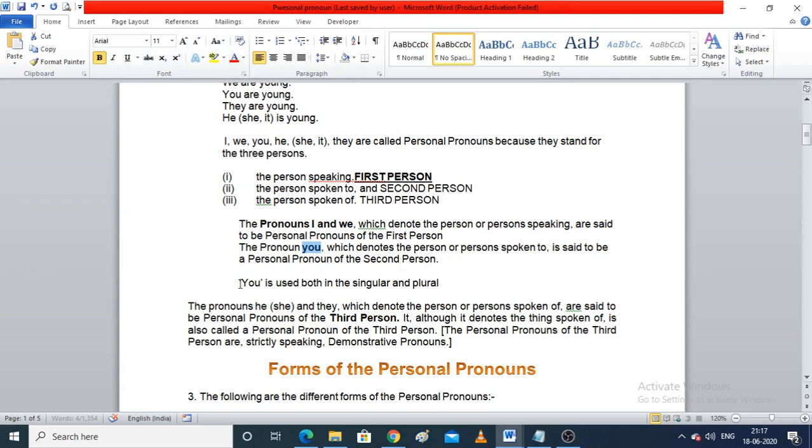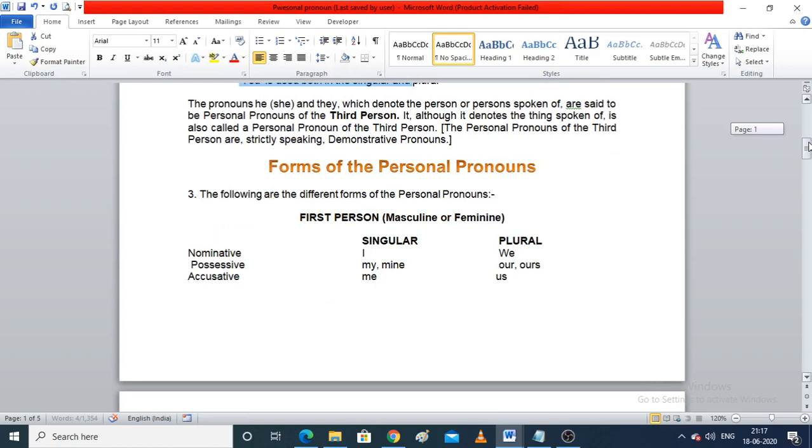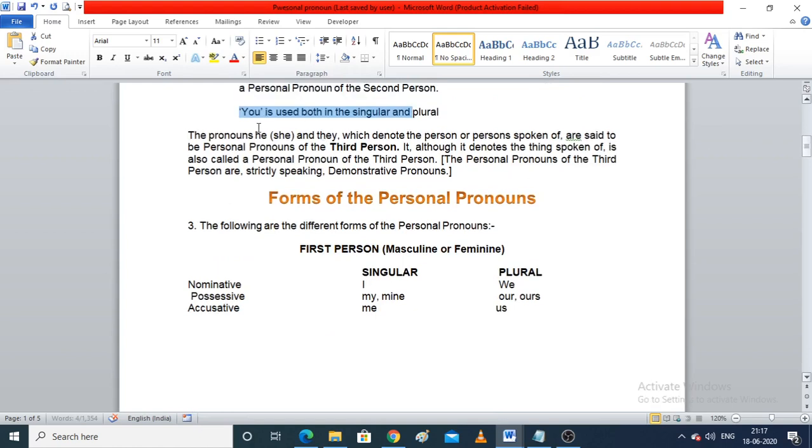You is used both in singular and plural. And now what is the third person? The third person is the pronouns he, she and they, which denote the person they are speaking about. Fine. Now they are known as the third person.